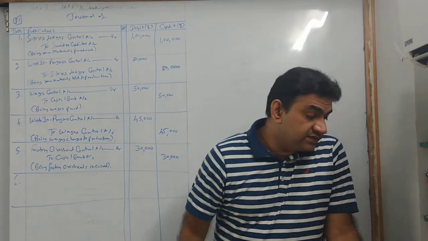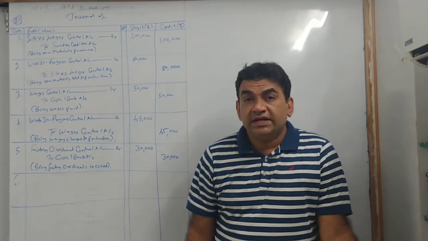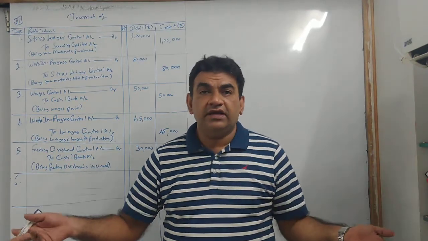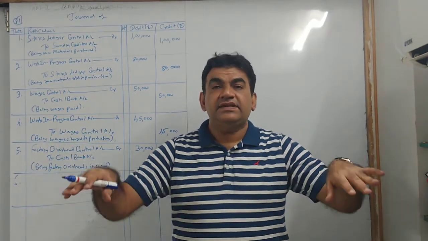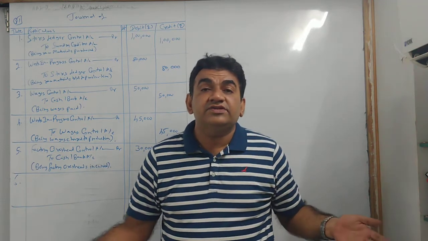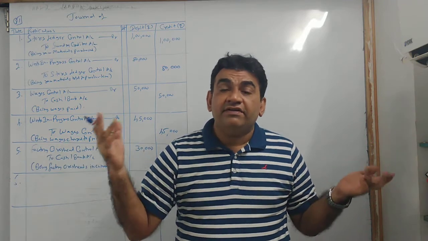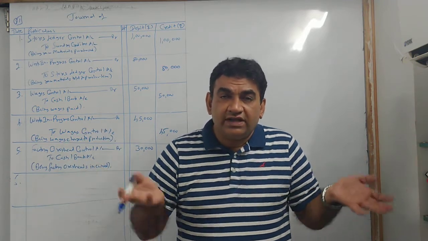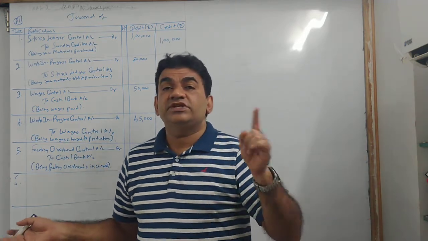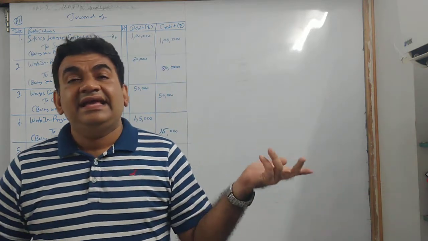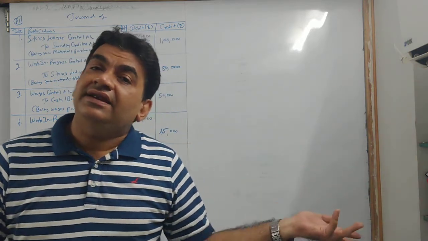See the next transaction. Factory overheads charged to production. You are not a fool to incur factory expense now. There is some reason now. Why you are incurring factory expenses? Because you are manufacturing goods. Why are having factory? So that there is a place to manufacture goods. So manufacture means production, and what I told you, anything related to production, again WIP.